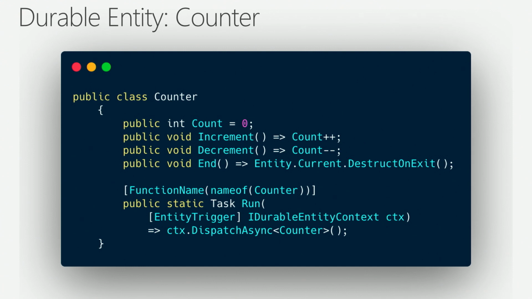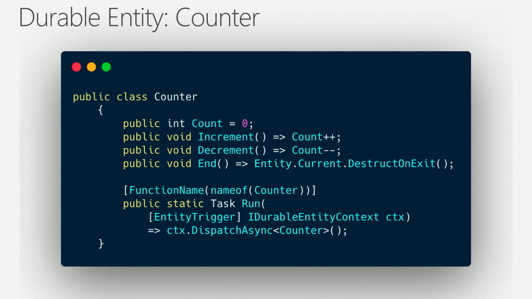And here I'm just saying, like, hey, when I increment count by 1, decrement count by 1, I could terminate an instance of a counter. Maybe I have Jeff's counter, I have Chris's counter, I have Seth's counter. Maybe I want to destroy one of those counters. I don't want to keep the state anymore.